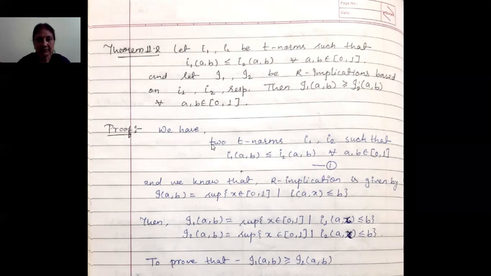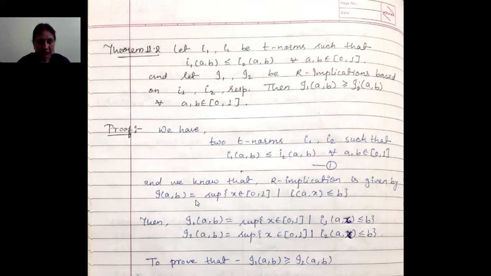We are given two norms I1 and I2 such that I1(A,B) is less than or equal to I2(A,B) for all A and B belonging to [0,1]. Suppose this is equation 1. Now we know that the R-implication is defined as I(A,B) is the supremum of X belonging to [0,1] such that I(A,X) is less than or equal to B. That means we take all those numbers between 0 and 1 whose intersection with the first argument is less than or equal to the second argument.